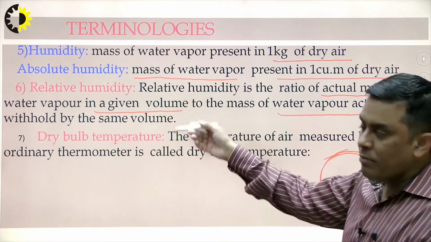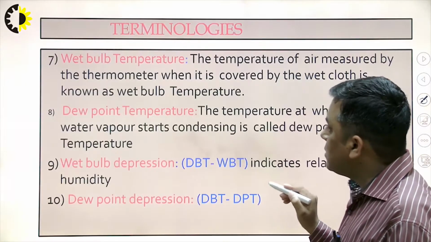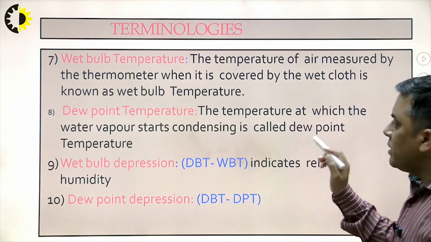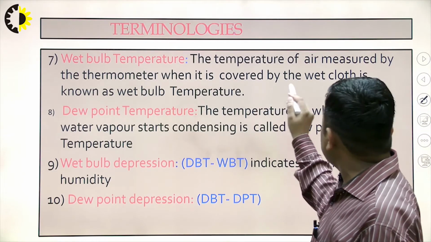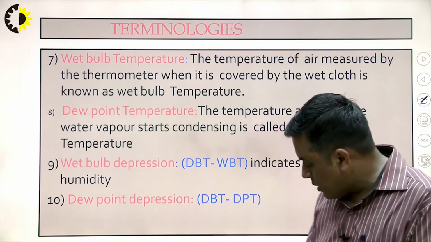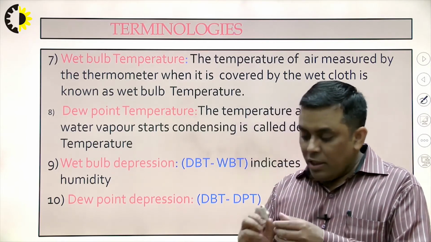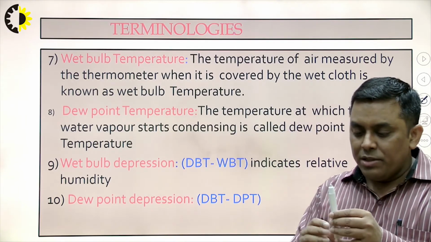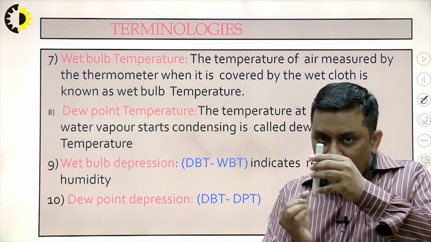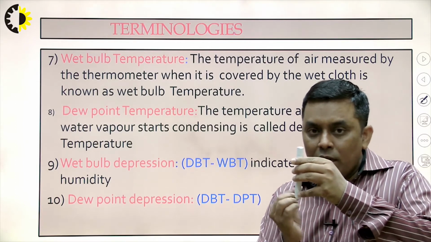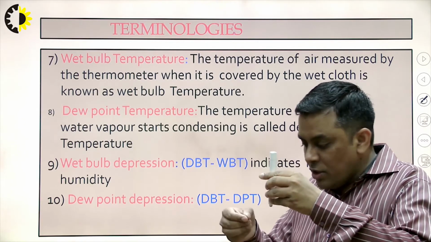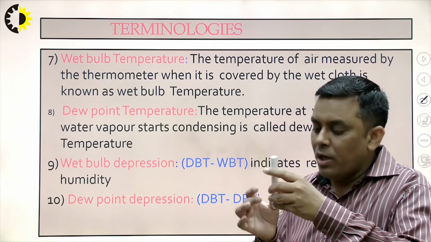It will be more clear when I discuss another term, the wet bulb temperature. The temperature of air measured by the thermometer when it is covered by a wet cloth is known as wet bulb temperature. What is this basically? Suppose I use the same thermometer with a cotton cloth, and one end of the cotton cloth is wrapped on the thermometer bulb, and the other end is dipped in water. What will happen?